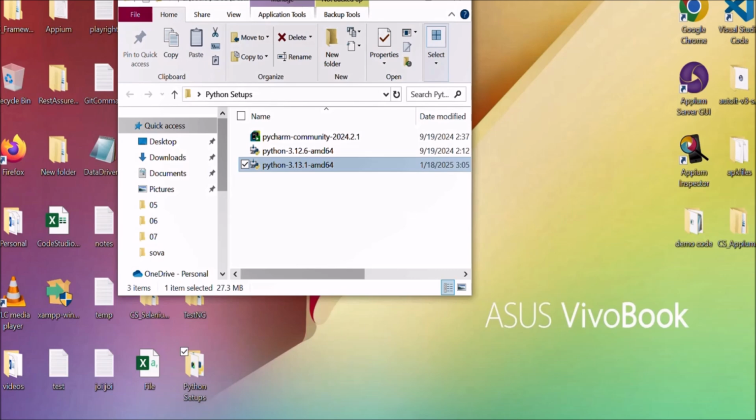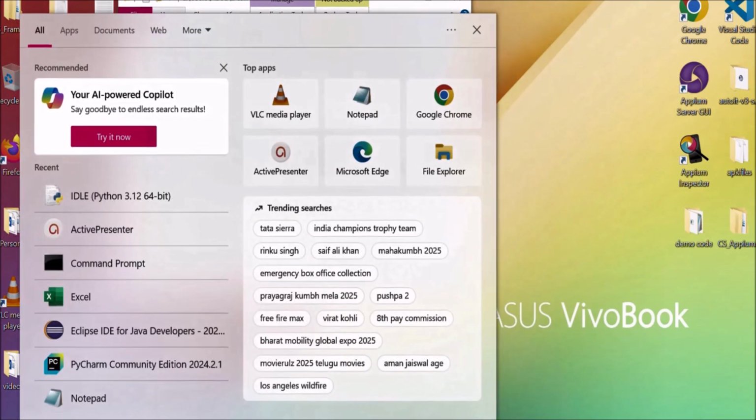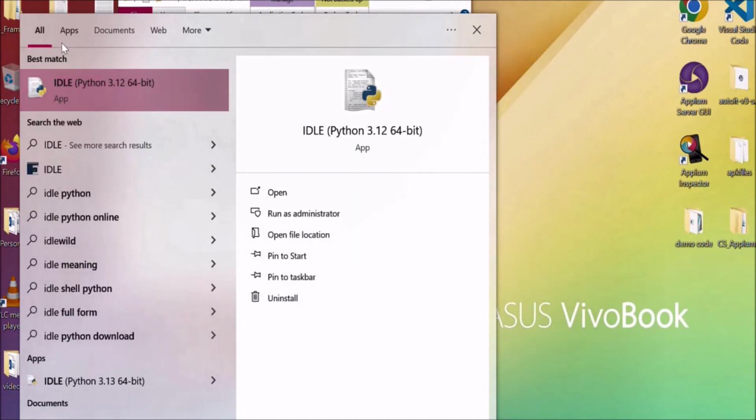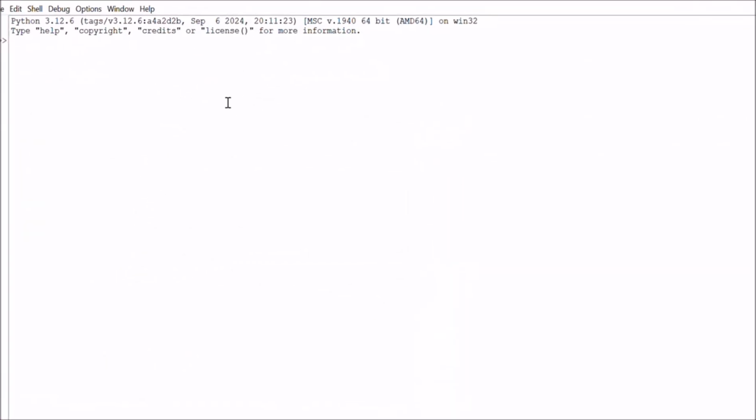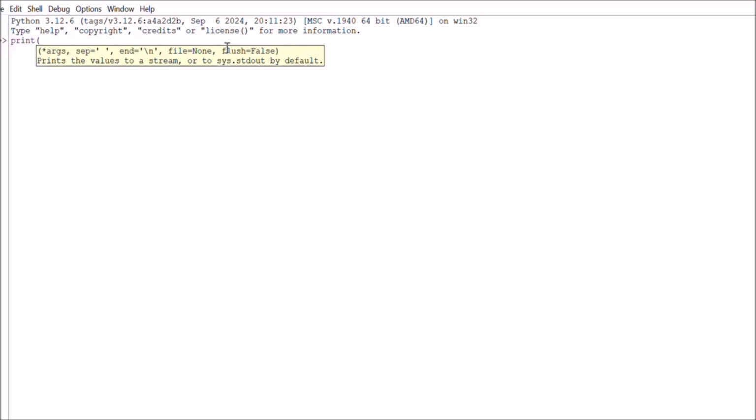So let's see how to open IDLE. To open IDLE, you just type IDLE in the search box. This is the IDLE app. Just click on it to open it. Now this is the IDLE shell. Here you can write your Python code. So let's write very simple Python code just to add two numbers. So print, this is our Python code. Print two numbers, let's take 2 plus 5, and just hit enter. You'll get the output here only. Now see the output, 7.